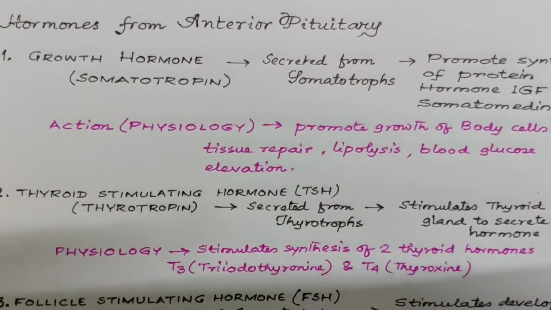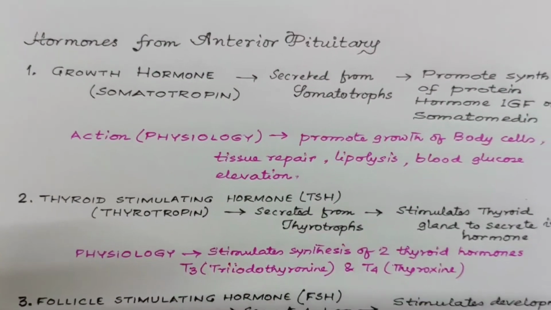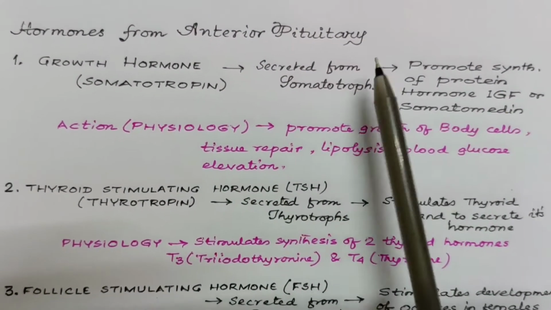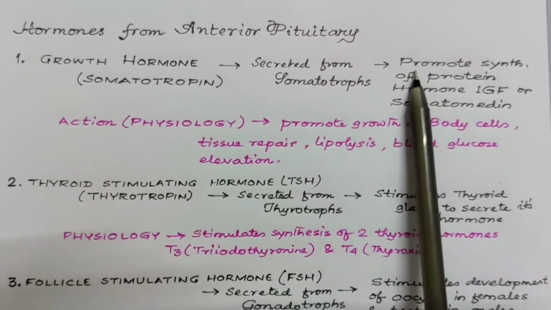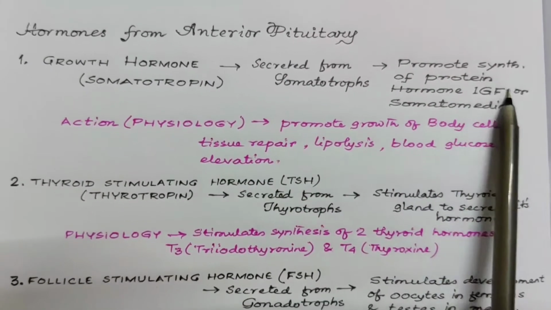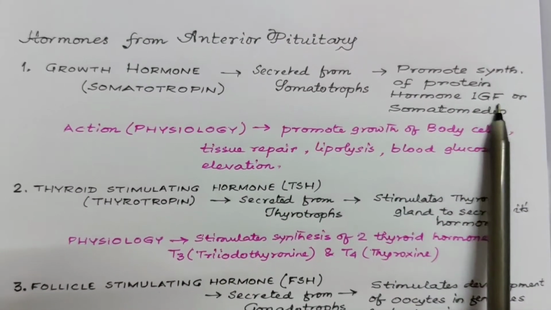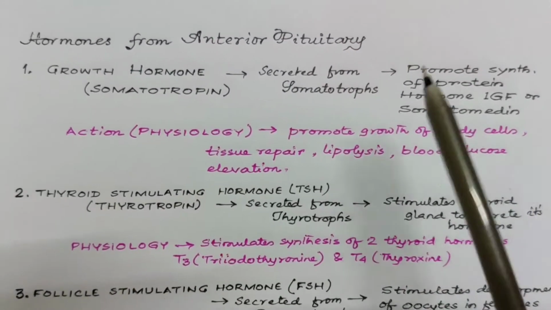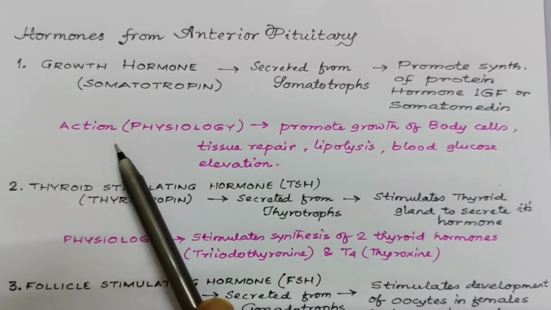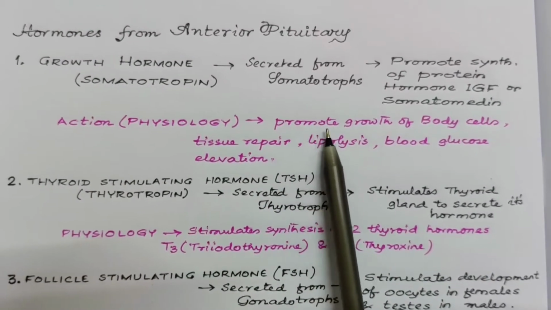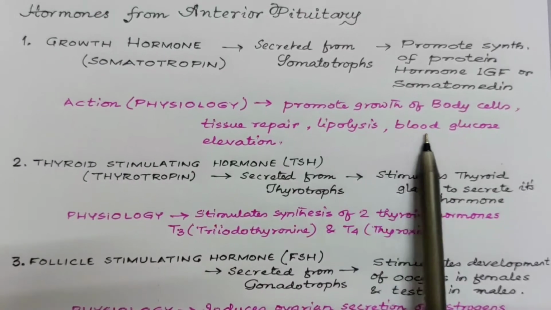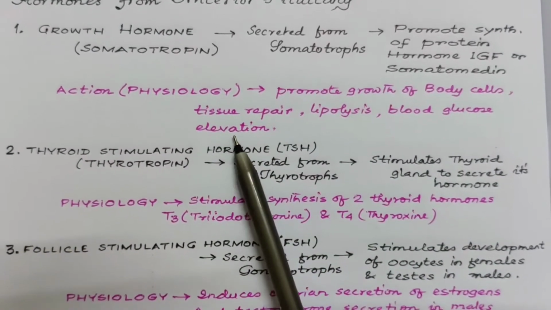There are 6 tropic hormones from here. One is known as growth hormone or somatotropin, which is secreted from the somatotrophs cells, which promotes the synthesis of protein hormone IGF or somatomedin. The action or the physiology for this is to promote growth of body cells, tissue repair, lipolysis, blood glucose elevation.